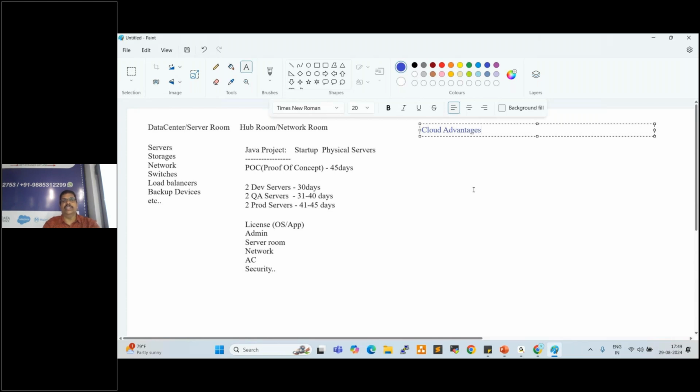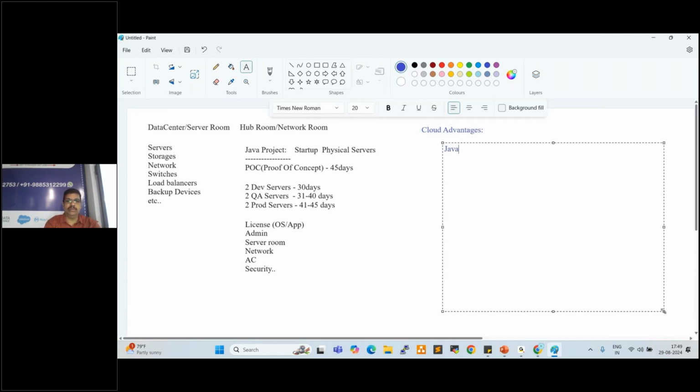So let's try to understand here. Same setup, same Java project, startup. Here we are using cloud servers, not physical servers, right?